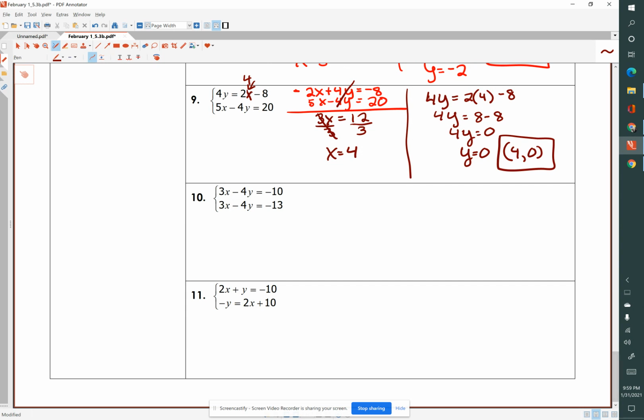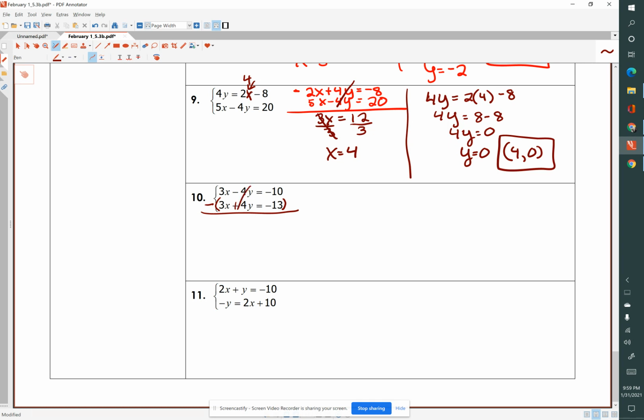3x minus 4y equals negative 10. And 3x minus 4y equals negative 13. Be careful with this. This is a little bit tricky. If we try to subtract this, subtracting a negative makes that positive.